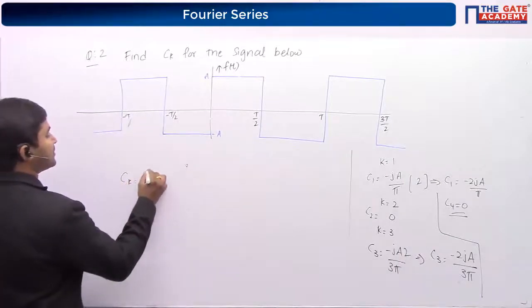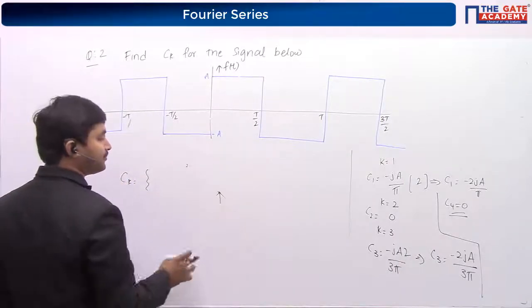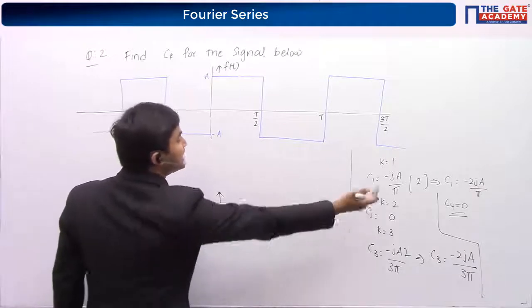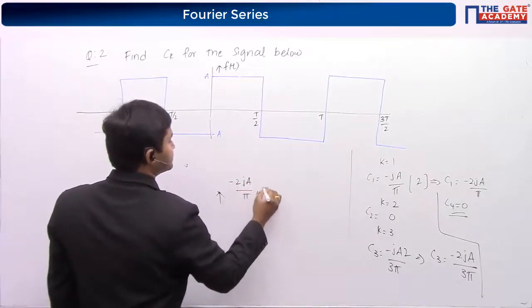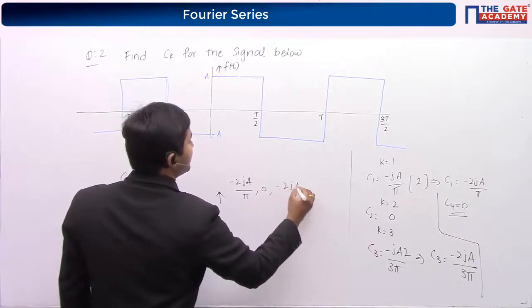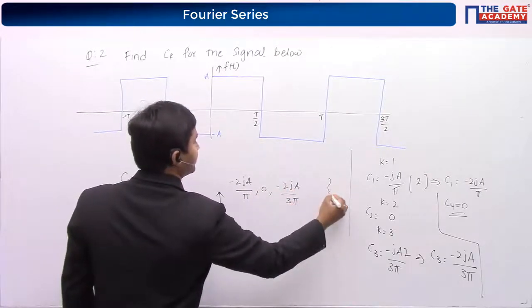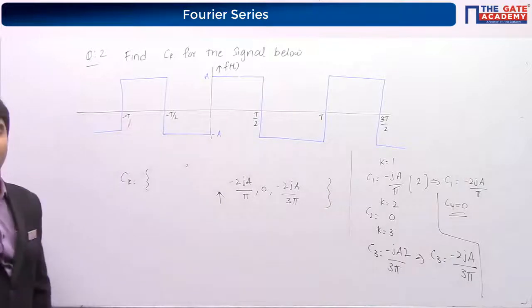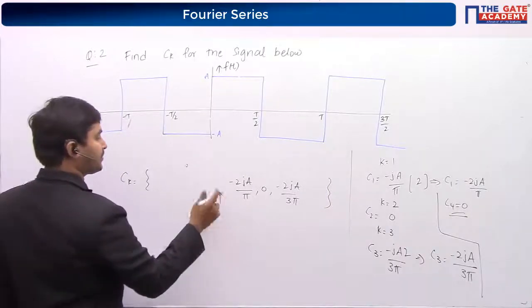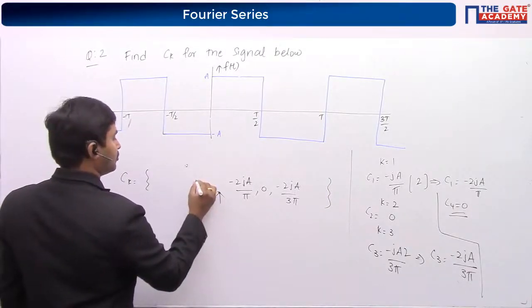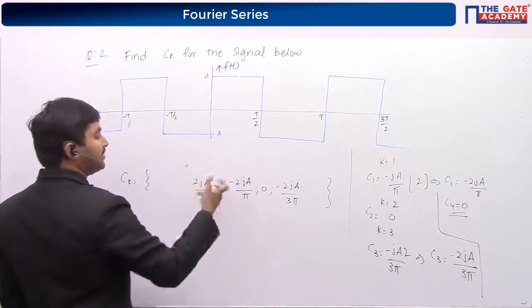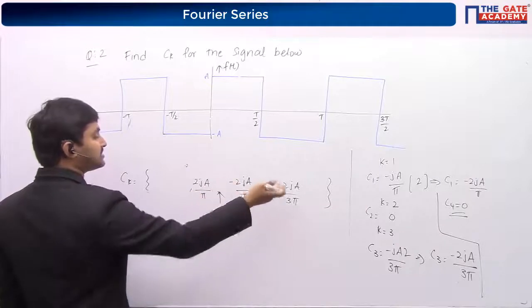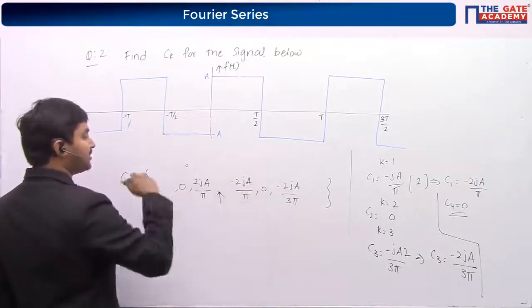You know the terms which are present on the right side: minus 2ja by pi, 0, minus 2ja by 3 pi. When ck satisfies the even conjugate property, what will come here? The same term with a conjugate, and here also the same term with a conjugate.